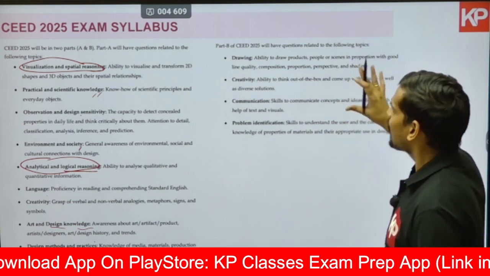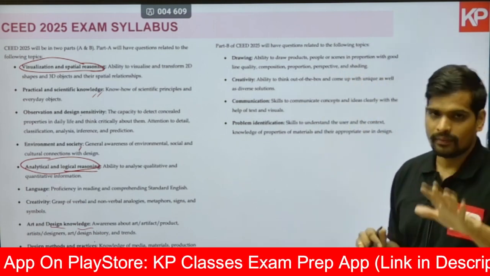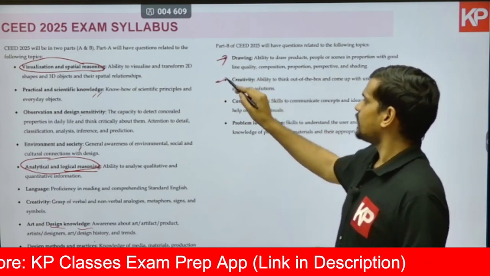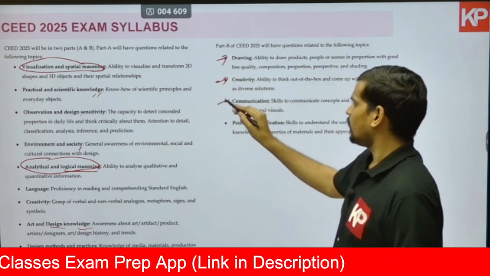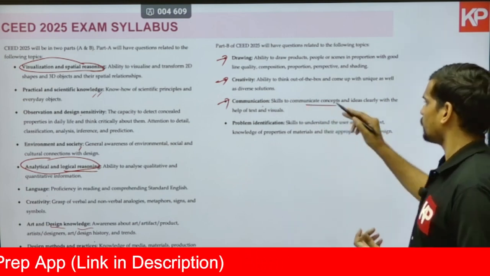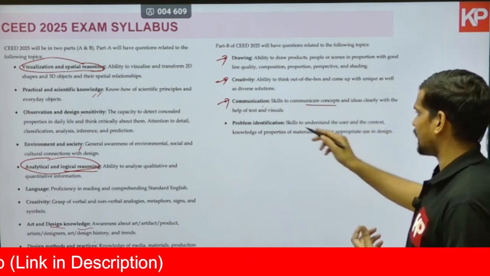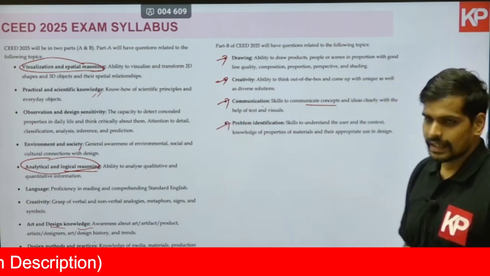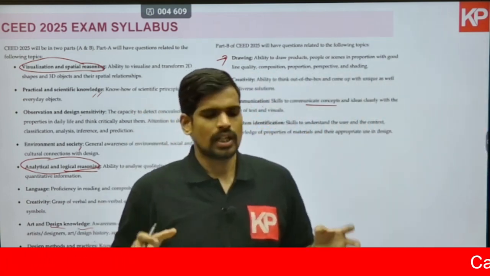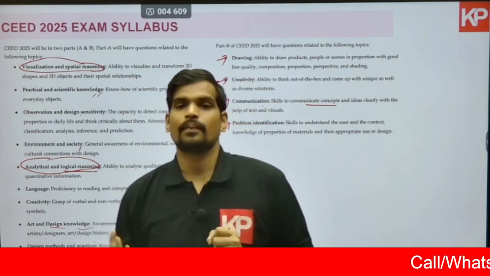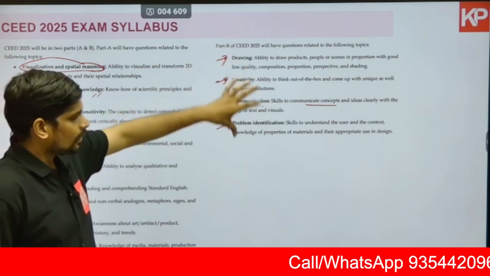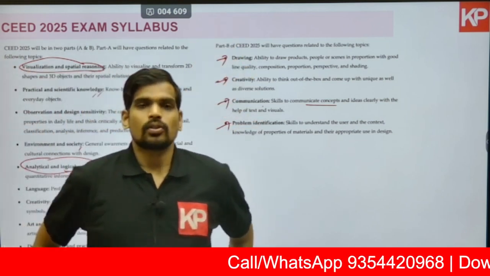So other than that, part B, as I told you, there will be 5 questions. The concepts which they will test include your drawing skills, creative thinking or creativity of the student, communication skills, as in basically ability to communicate using sketches and texts, and then problem identification. Like I told you, identifying problems from a given image. They generally will give you an image, ask you to identify problems and depict them using sketches or small write-ups. So that's what you'll need to learn for part B. So that's about the overall syllabus.